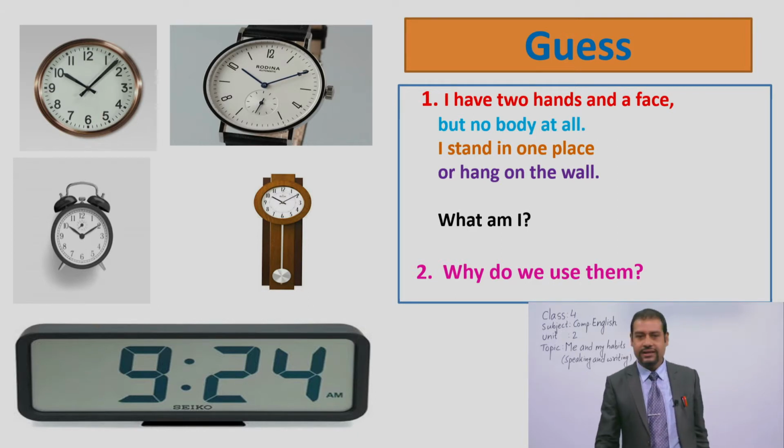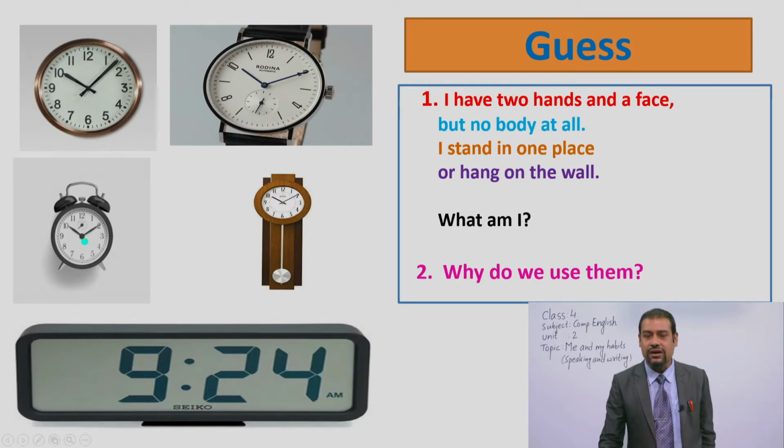The third one is, you can say, a table clock, okay? This is also, you can say, a wall clock, but it has a pendulum, okay? Another style. So I would just like to show you. Another one is, nowadays you can find, dear students, a digital clock. I think it is very difficult for you to tell the time from these clocks, okay?